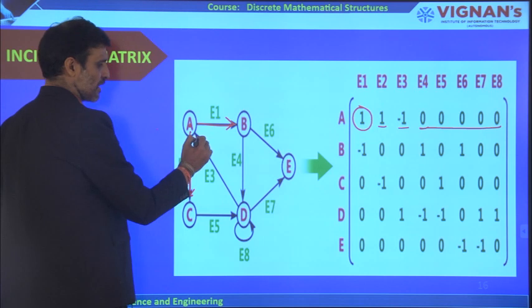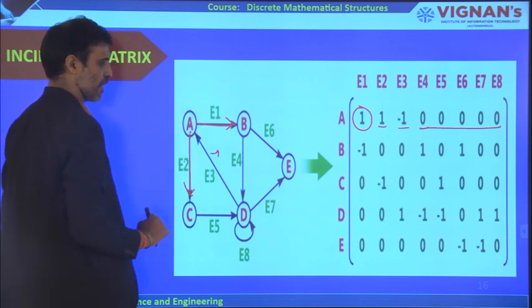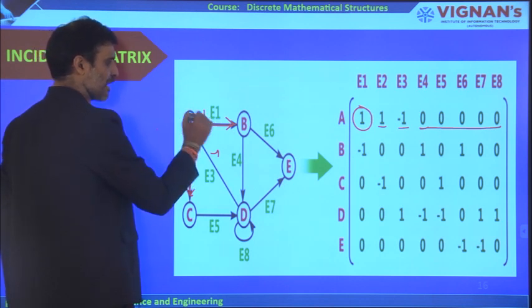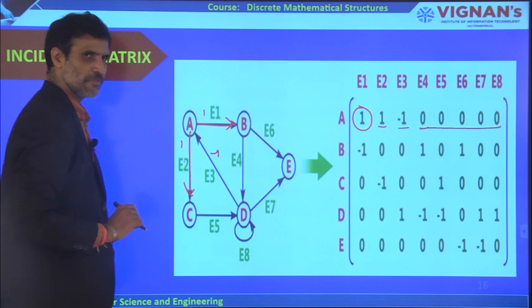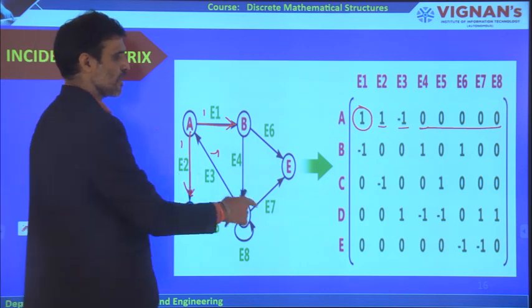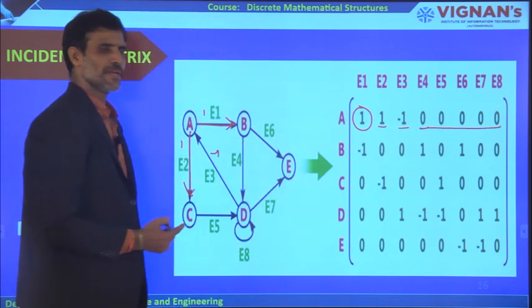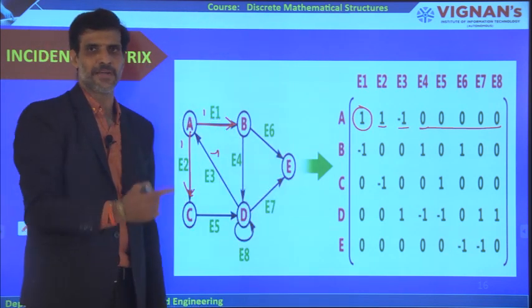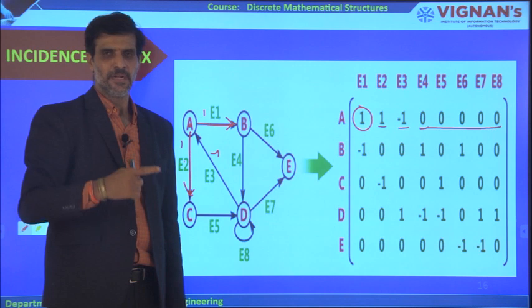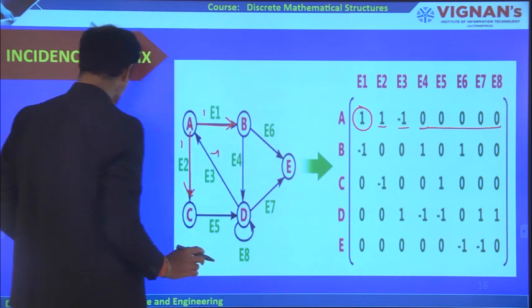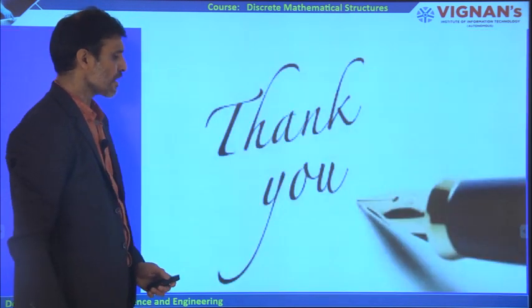Whenever an edge is coming inside towards a vertex, you represent it with -1. Whenever an edge is going outside from that vertex, you represent it with 1. That is how we construct this matrix, which we call an incidence matrix. This is the difference between the adjacency matrix and the incidence matrix. It is a rectangular matrix.